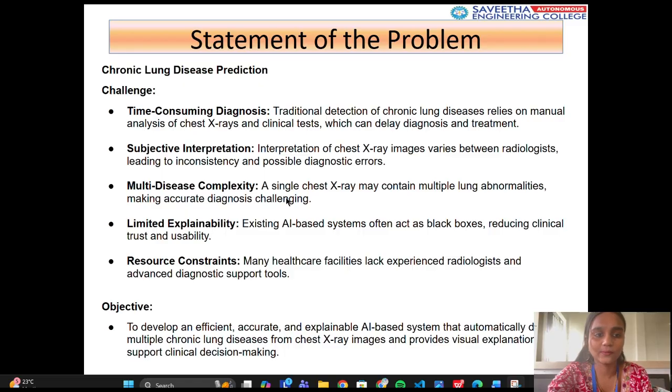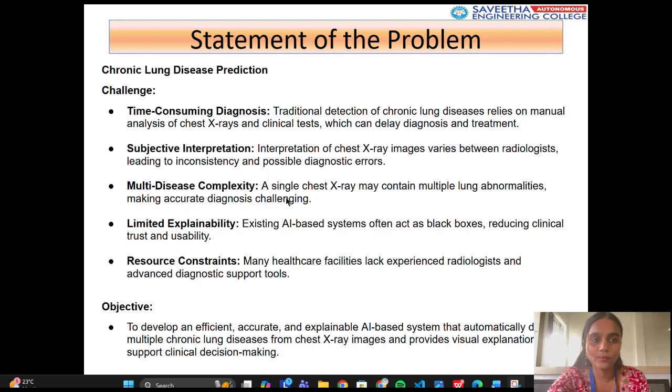Fourth, lack of explainability. Most AI-based diagnosis systems do not provide visual or logical explanations, which reduces trust and adoption in clinical practice. Finally, resource constraints. Many hospitals lack experienced radiologists or advanced diagnostic support tools. The objective of our project is to develop an efficient, accurate, and explainable AI-based system that automatically detects multiple chronic diseases from chest X-rays and provides visual explanation to support clinical decision making.